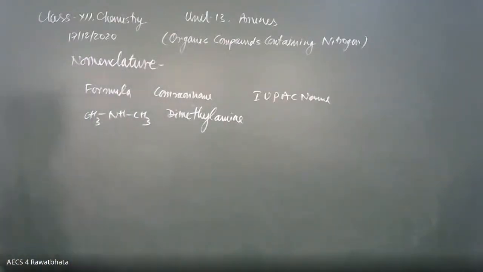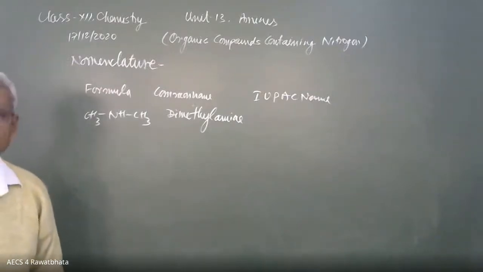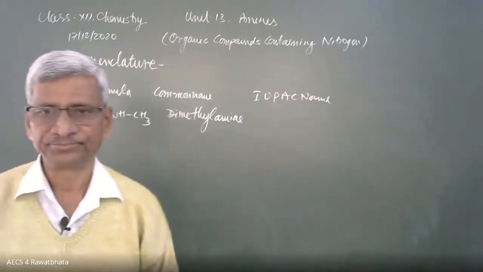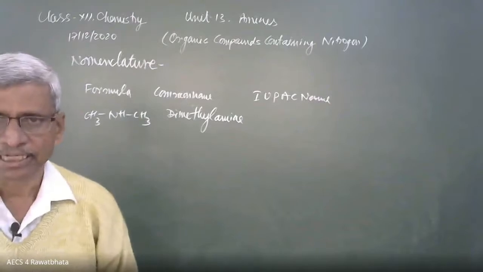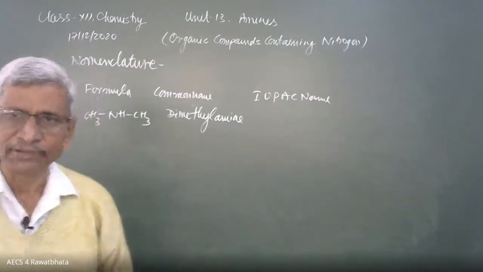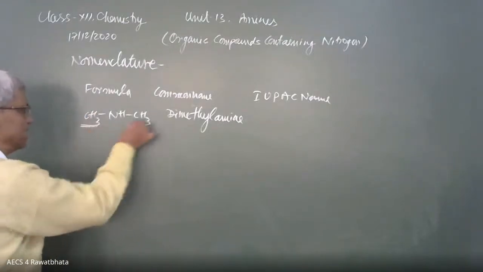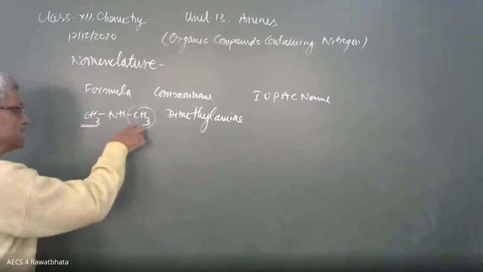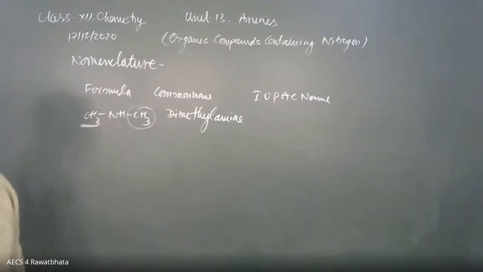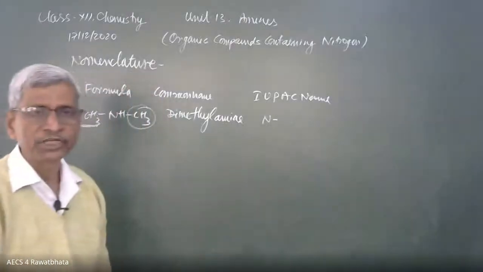What is the IUPAC name? Selection of the longest carbon chain. The carbon chain is broken by the nitrogen, that's why 1 carbon is in the chain and another carbon is treated as a prefix. Then this name is slightly different. This prefix is connected with nitrogen, that's why it is written as N. This N is always capital, it refers to nitrogen.